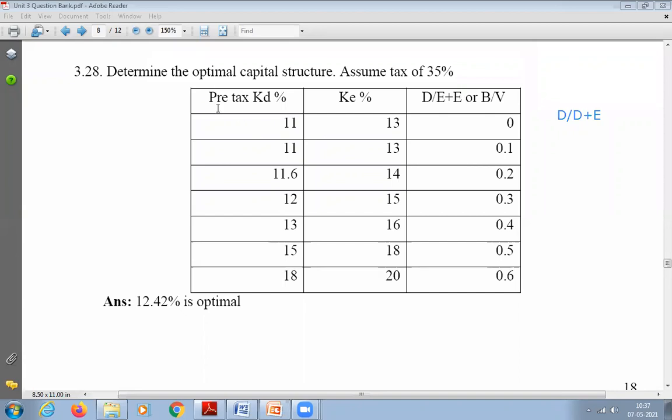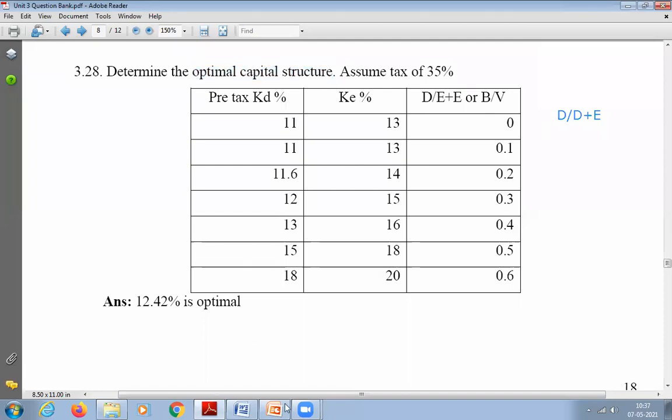So we have pre-tax KD: 11, 11, 11.6, 12, 13, 15, 18. Then he has given the cost of capital, and then he has given the debt equity ratio. So what do we have to do now? What is he asking us to do? Optimal capital structure. We have to determine the optimum capital structure.